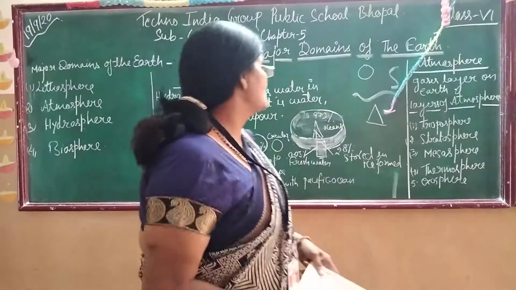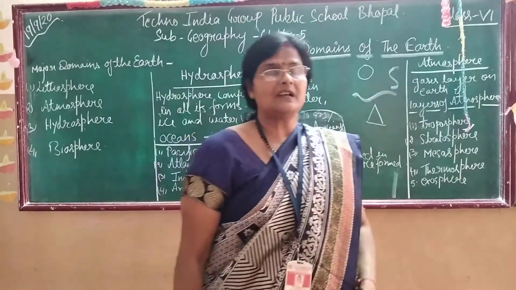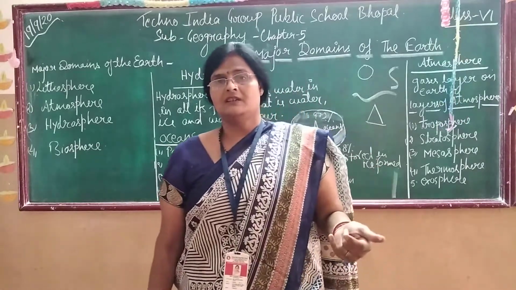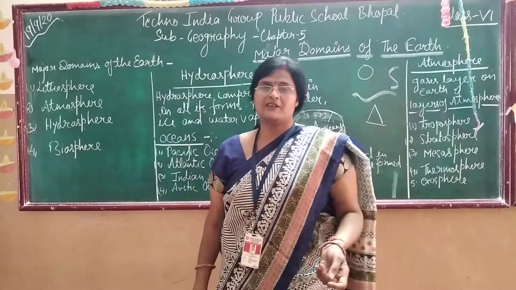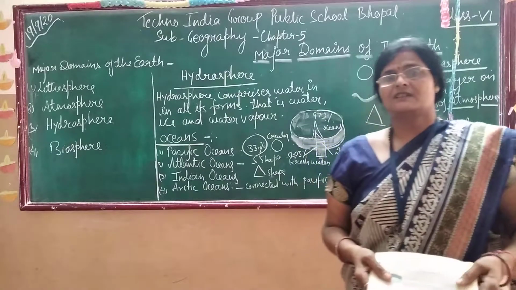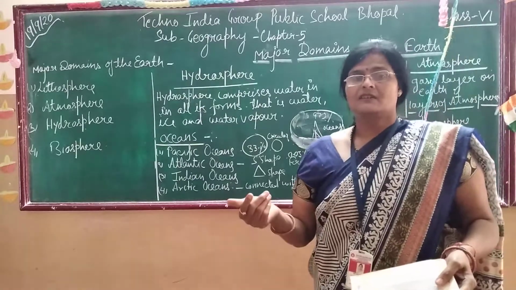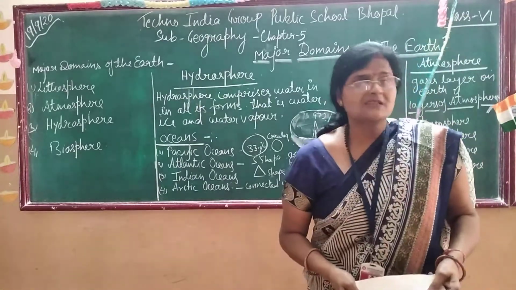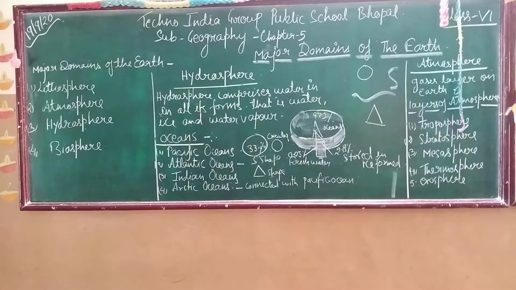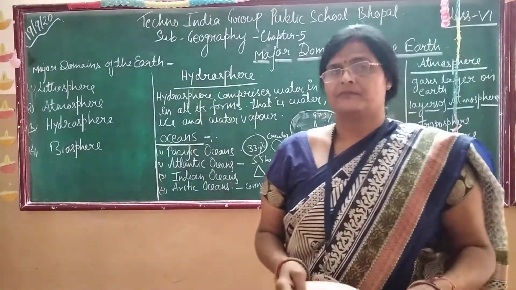Today I will teach you geography, the second part of the major domains of the Earth. Yesterday I already taught you about the four major domains of the Earth: lithosphere, atmosphere, hydrosphere, and biosphere. I also explained the lithosphere. The lithosphere is divided into two parts. Number one is continents, second is oceans. The land masses of the earth are called the continents. You can see in this picture. And the water bodies on the earth are called the oceans.